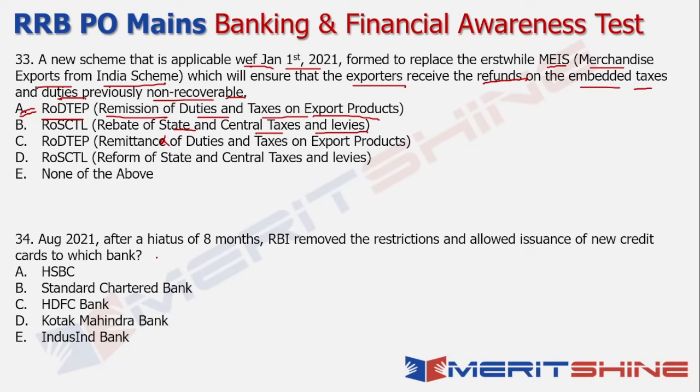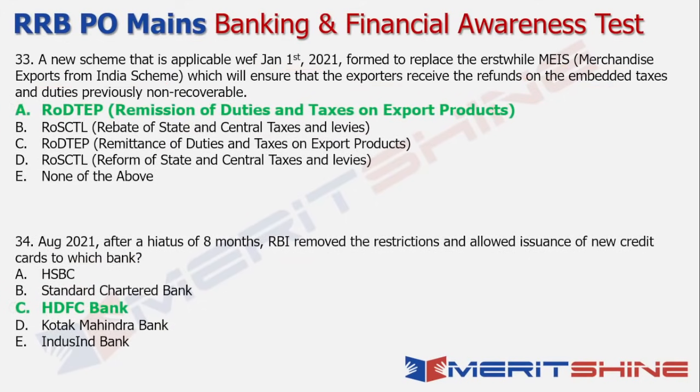Right. Next up, we're talking about question 34, which says August 2021, after a period of 8 months, RBI removed the restrictions and allowed issuance of new credit cards to which bank? So here the answer is HDFC Bank. So there were a lot of outages in terms of HDFC Bank's digital platform. And as a result, a lot of the initiatives that HDFC Bank had launched in terms of its digital banking have not yet been approved by RBI, but at least it has given a go ahead to HDFC Bank in terms of issuing credit cards again, which was obviously missing for quite some time, right? So the answer in this case is HDFC Bank and RoDTEP for these two questions, right? Let's move on to the next set of questions.